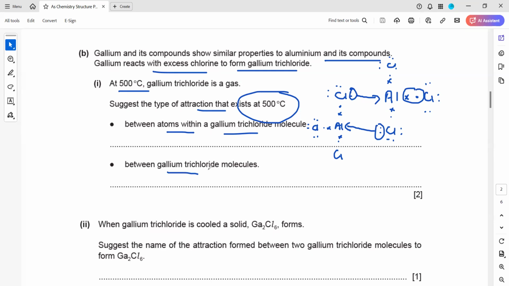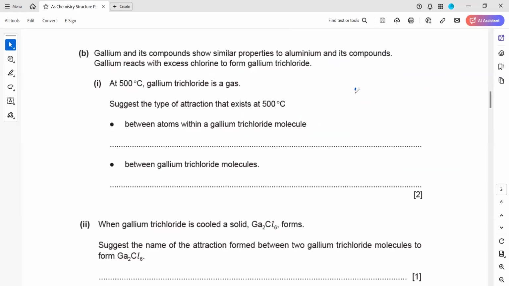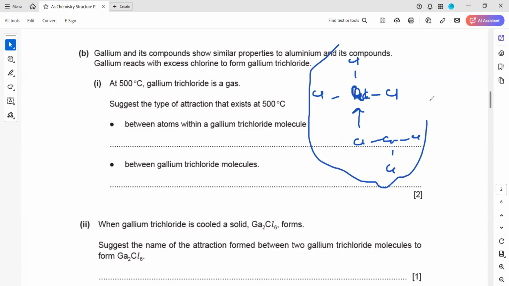And between gallium trichloride molecules, if this is one molecule of gallium trichloride and there's another molecule, how are they attracted? Because the molecule is non-polar, what kind of attraction will they have?